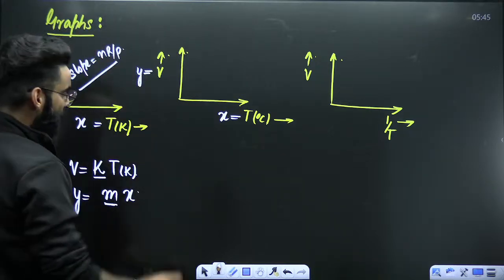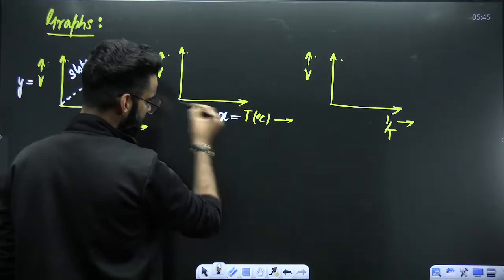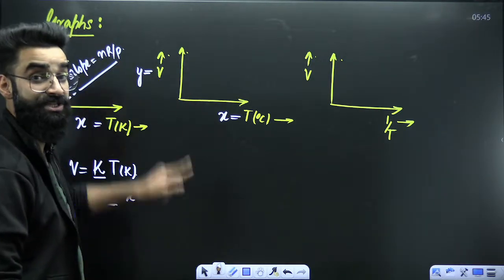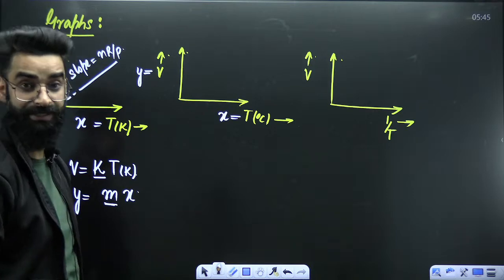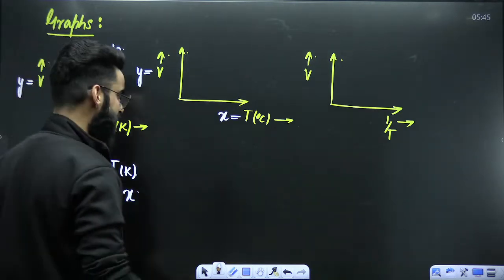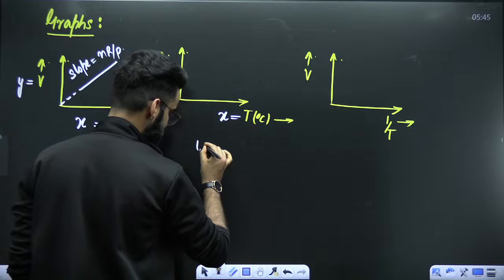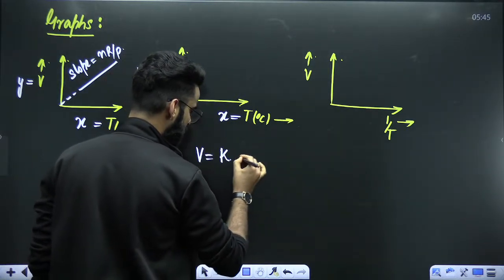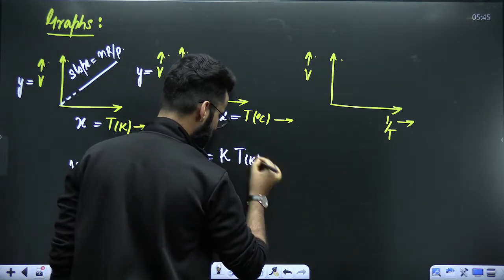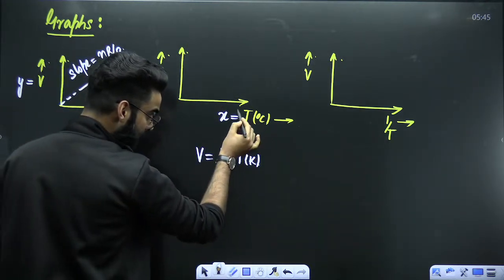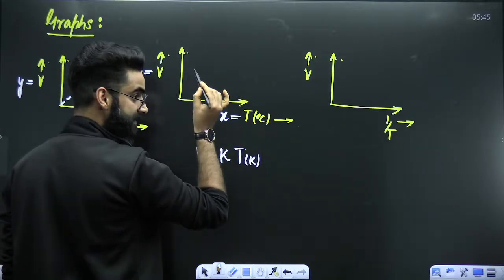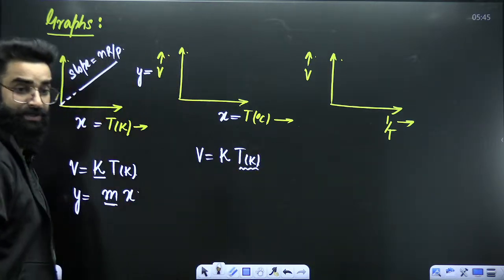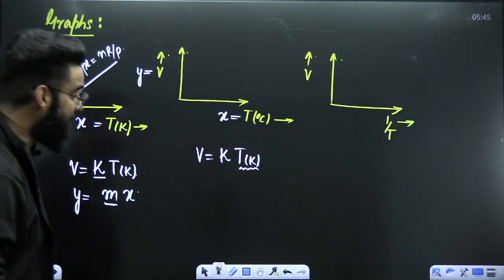All right. So you're plotting volume along y-axis, you're plotting temperature in degree centigrade along x-axis. Now, again, the graph is related to the Charles law. So I'll be again using the basic equation as per the Charles law. Charles law says volume is equal to K multiplied by temperature in Kelvin. But my dear students, I'm going to plot temperature in degree centigrade along x-axis. But in this equation, we have got temperature in Kelvin here. It's not in degree centigrade. So it's time to convert it, right?